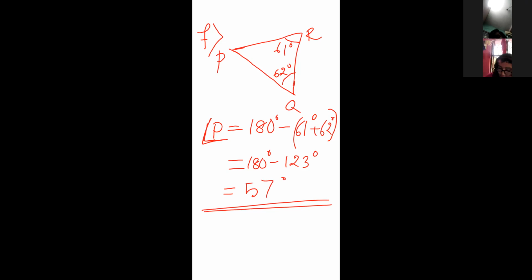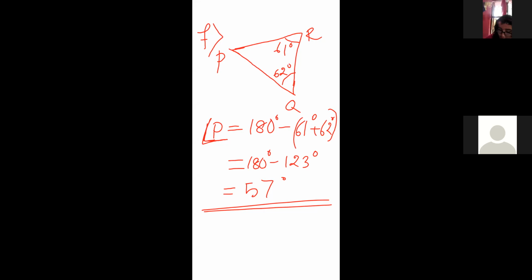Okay, done. Now let me explain one thing. All of you completed? Yes, ma'am. One more important thing I will explain today: is it possible to form a triangle?